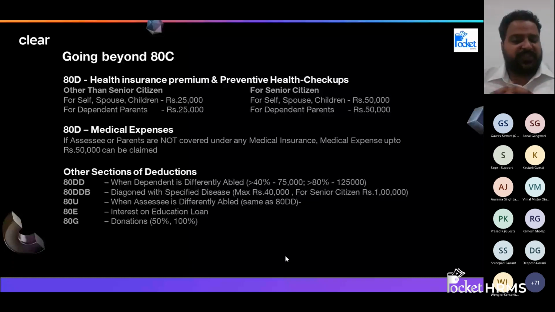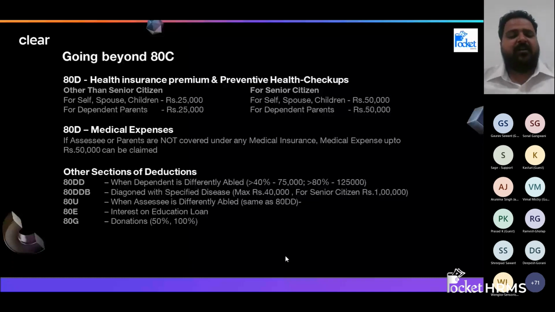Apart from that, we have one more section, 80G. I think it is very common that if we donate to some NGO, registered organizations which have an 80G certification, you can claim the benefit out of the amount donated. Not the entire amount of donation is eligible for deduction.